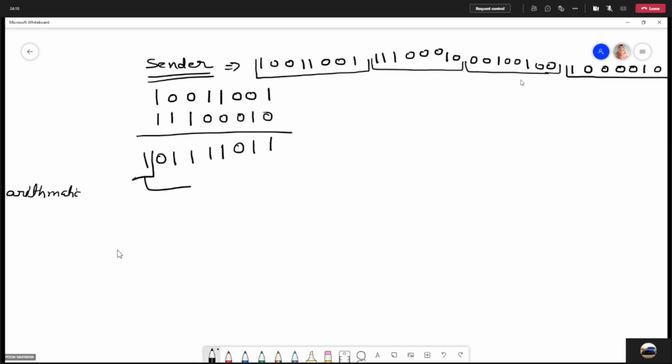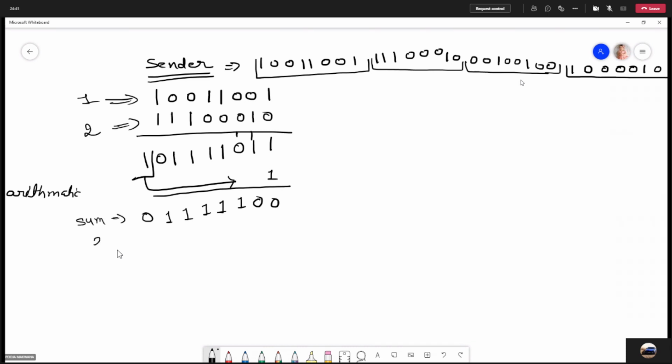Because you are using the ones complement arithmetic, you have to add this carry, right? So this carry will be added to this. So 1 1 1 will be 0, 1 1 1 will be 0. Here carry will be 1. So 1 1 1 1 1 and 0. Right. So now this is the first segment, this is the second segment, and now this is the sum of first and second segment, right? So this is sum, right?